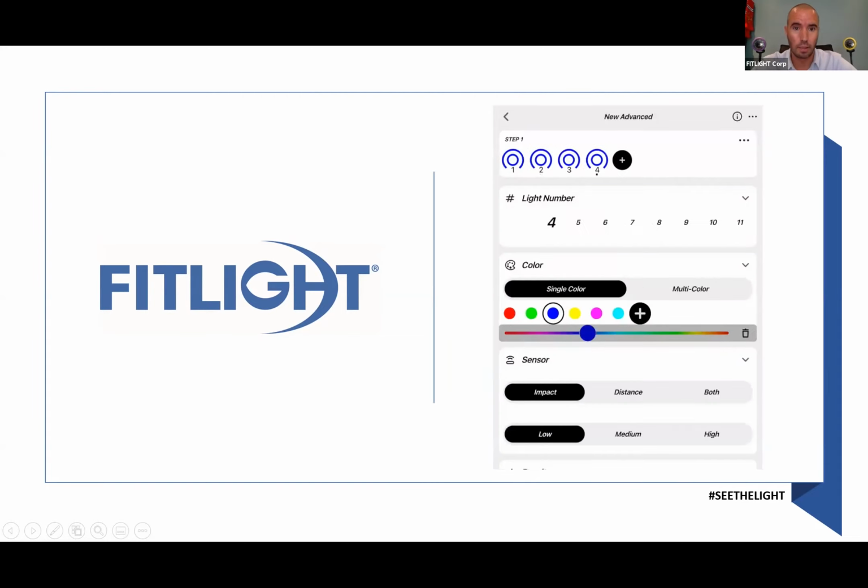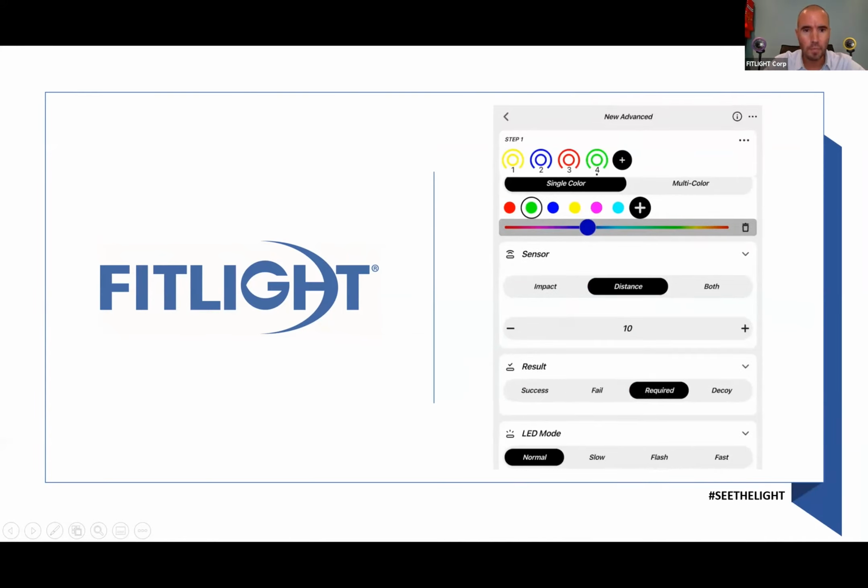We're going to create the first step, 4 lights. This is going to go a little bit faster now. We're adding a green, a red, a blue, and a yellow. So I'm going to go down. I'm going to set them to distance, all to distance. We're going to add the result. So what you saw just now is that I added the result required for the green light.